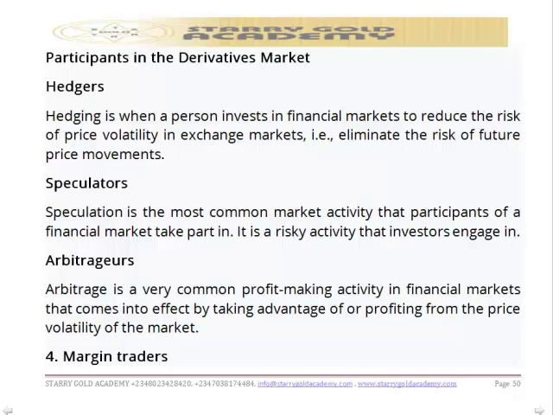The first one is that we have hedger. Hedging is when a person invests in financial market to reduce the risk of price volatility in exchange market. That is, to eliminate the risk of future price movement. And derivatives are the most popular instruments in the sphere of hedging. It is because derivatives are effective hedges in correspondence with their respective underlying assets. That is one. We have hedger as one of the participants.